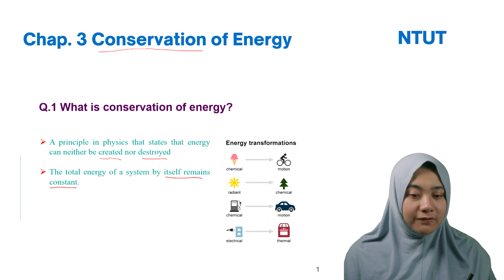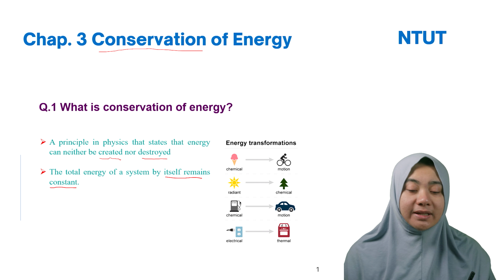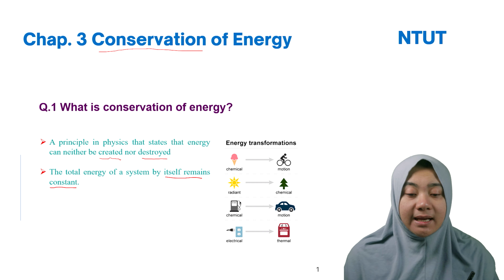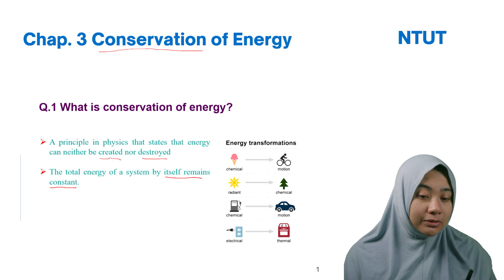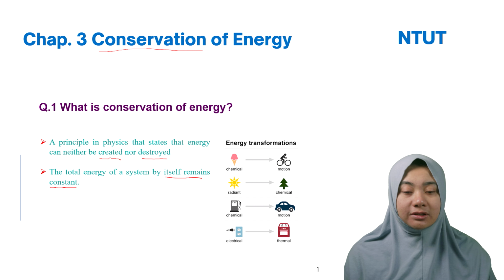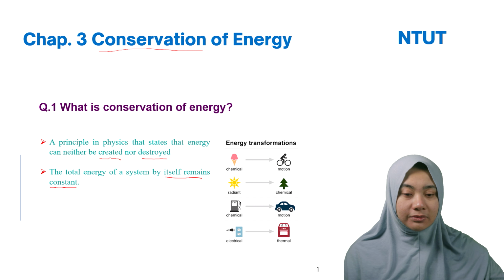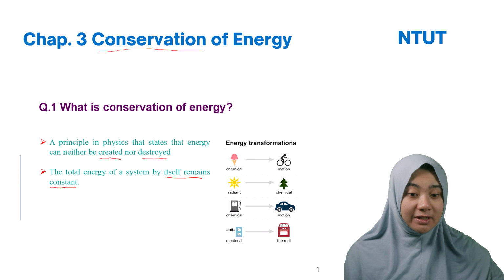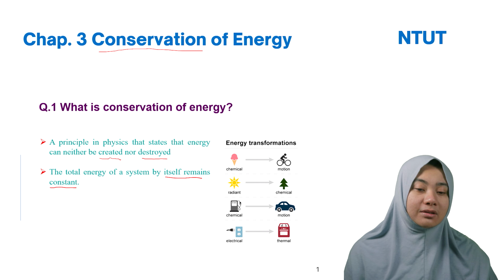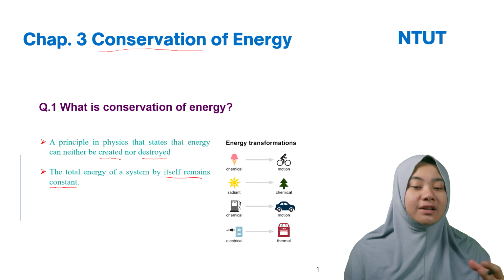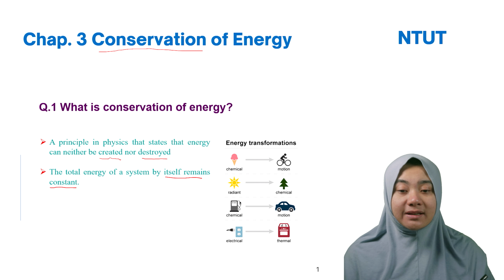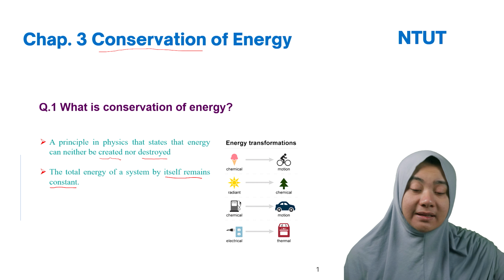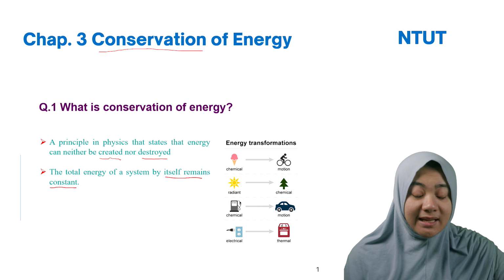And also chemical fuel. We use fuel for the motorcycle and the car, so they can convert the energy into motion. For electrical energy, we use it for heating, to convert into light, and for motion in the fan and the AC. This is the kind of energy transformations we may have in our daily life.